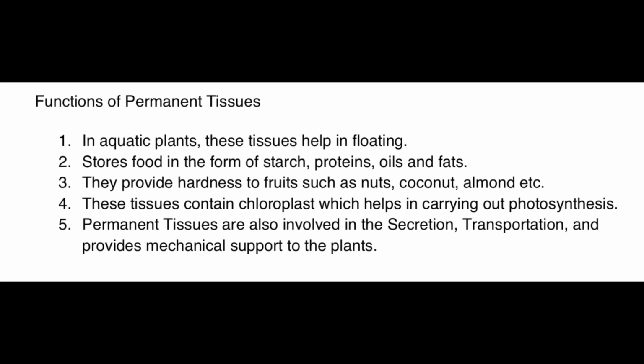Then some permanent tissues contain chloroplast, which helps in carrying on photosynthesis in the plant. I hope you all know photosynthesis. With the help of this process, during sunlight and in the presence of the green color in the leaves, they take carbon dioxide from the air and water from the roots. They are able to make or synthesize food in the plants. And then certain permanent tissues are also involved in transportation and give mechanical support to the plants.